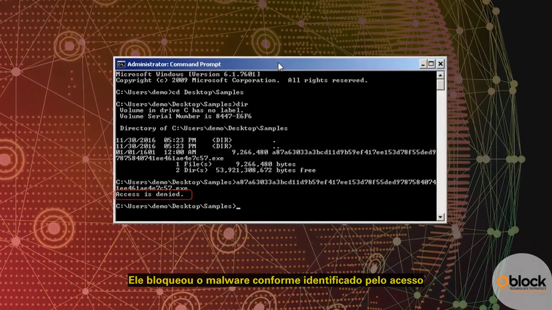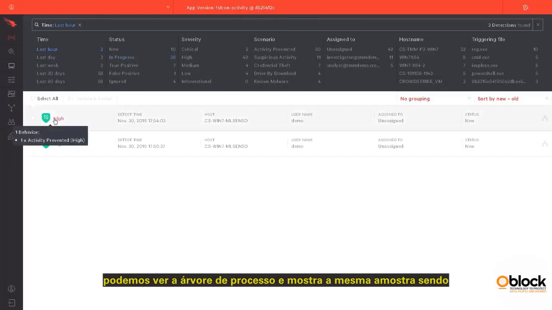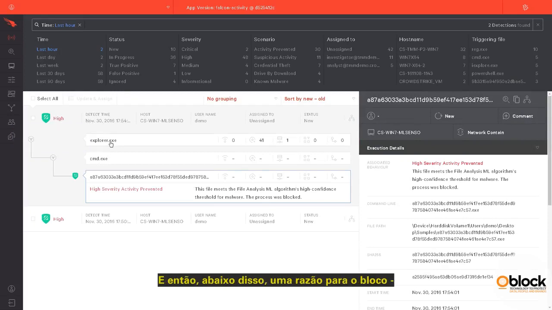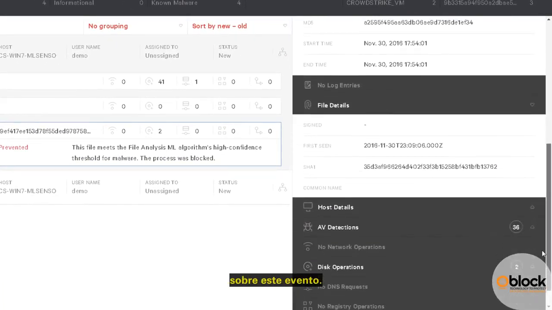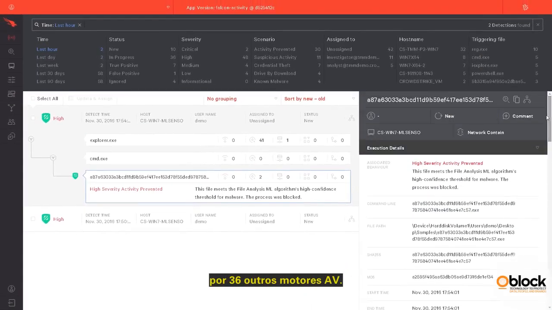If blocked, the malware is identified by the access is denied message. Now if we look at this event in the Falcon UI, we can see the process tree that shows the same sample being run from the command prompt. And then underneath that, a reason for the block, in this case, machine learning. On the right-hand side, we can get additional information about this event. Here we see the sample has been identified as malicious by 36 other AV engines.